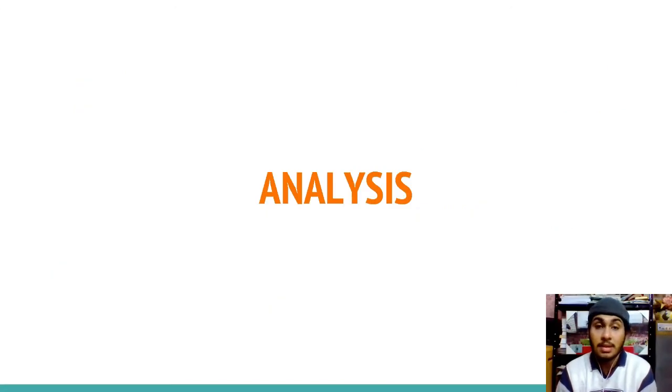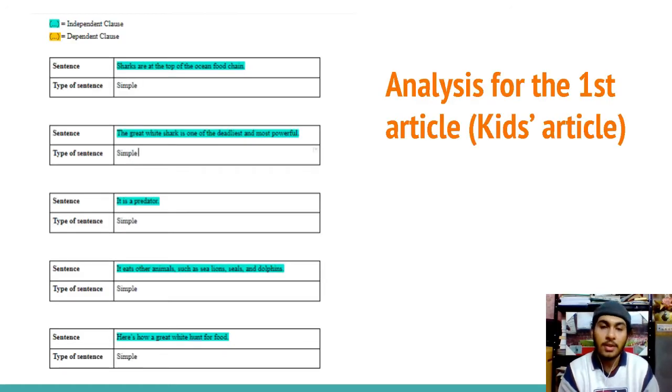And now we will be presenting our analysis on both articles. So, for the first article, the analysis for the kids' article, age 5 to 6 years old, the first sentence of the article: "Sharks are the top of the ocean food chain." This sentence will be classified as a simple sentence because it has only one independent clause. Next sentence: "The great white shark is one of the deadliest and most powerful." This is also a simple sentence because it only has one independent clause.